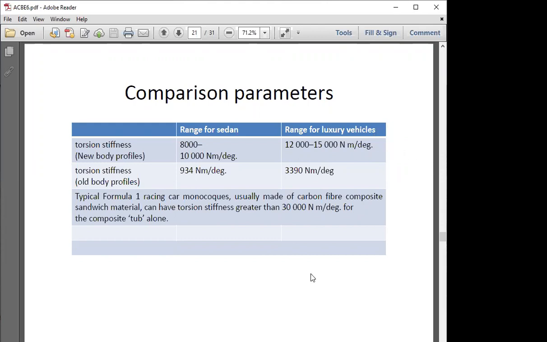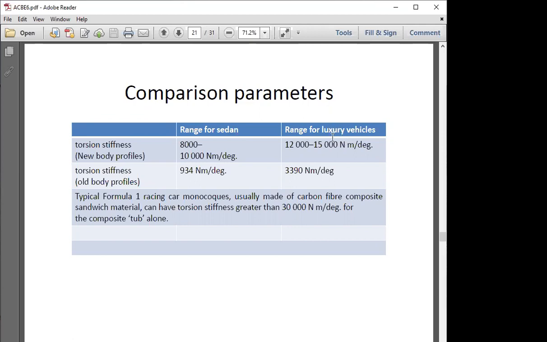So the first component on which we are concentrating is torsional stiffness. The variable is torsional stiffness. Sedans range in a particular way in new body profiles. Sedans have torsional stiffness of about 8,000 to 10,000 Newton meter per degree. You can see the denominator designates angular deformation, because we are working on torsional stiffness.